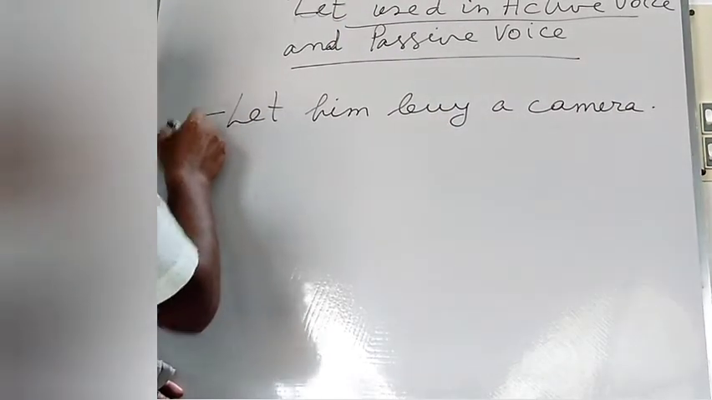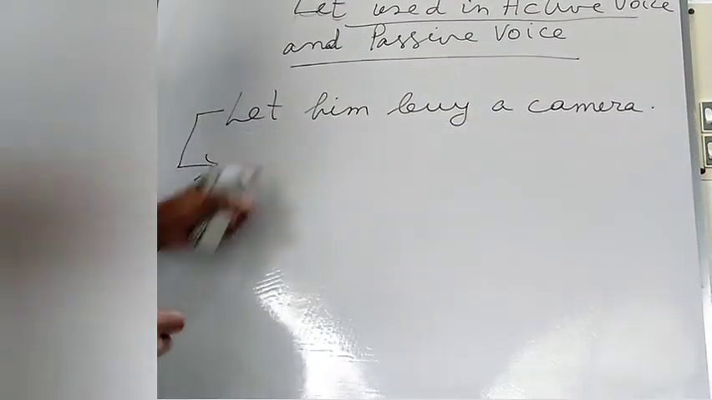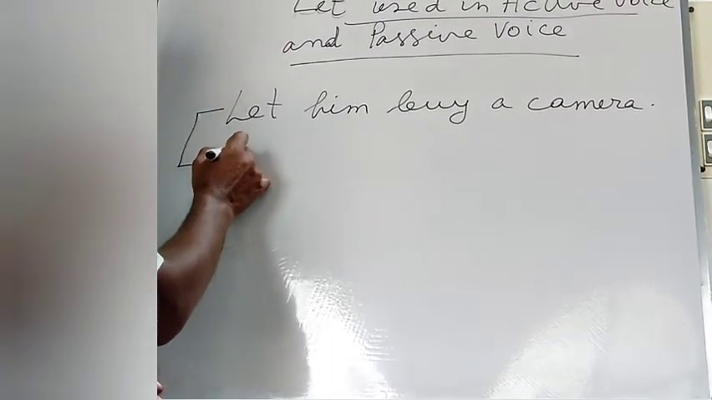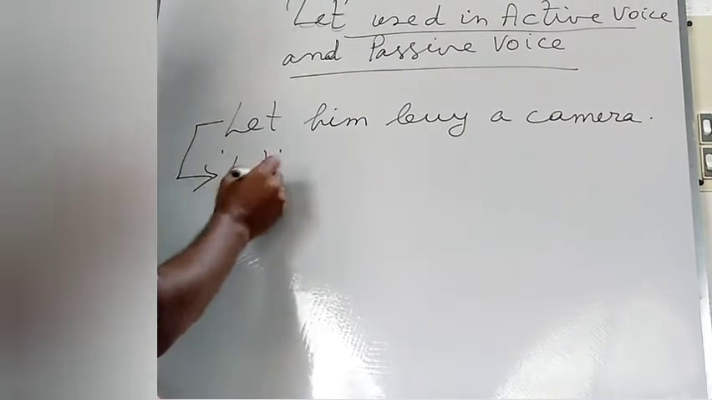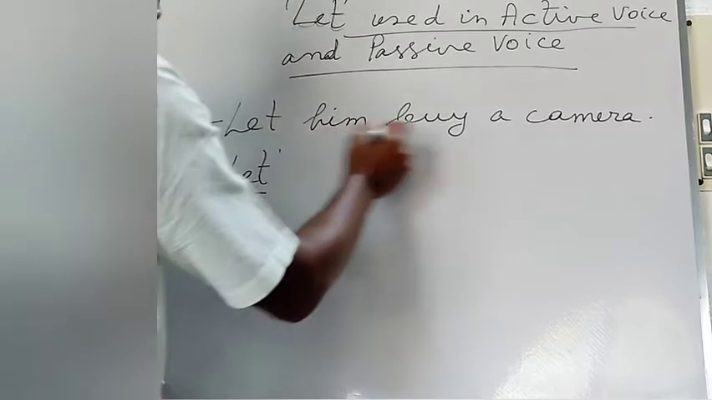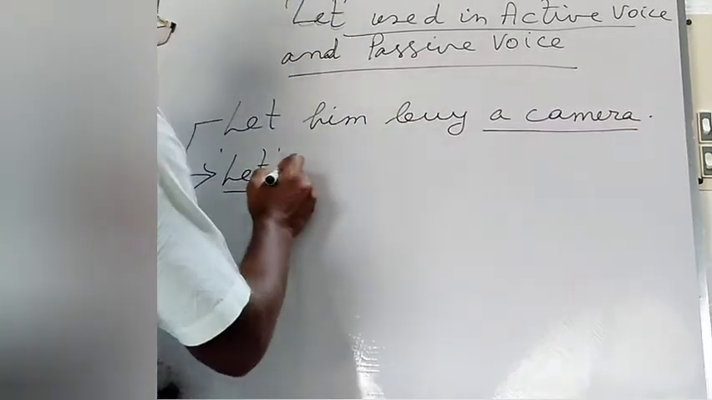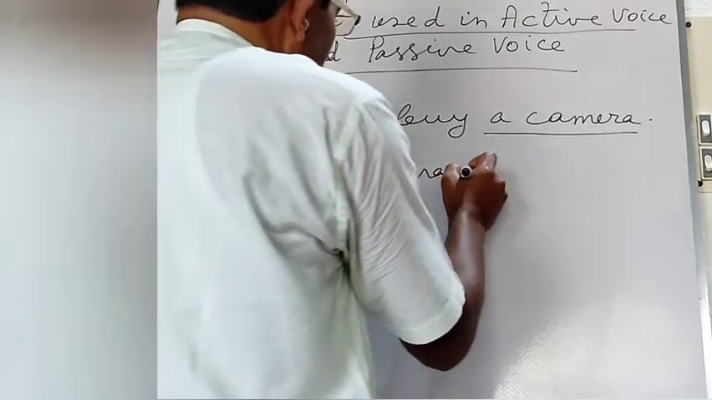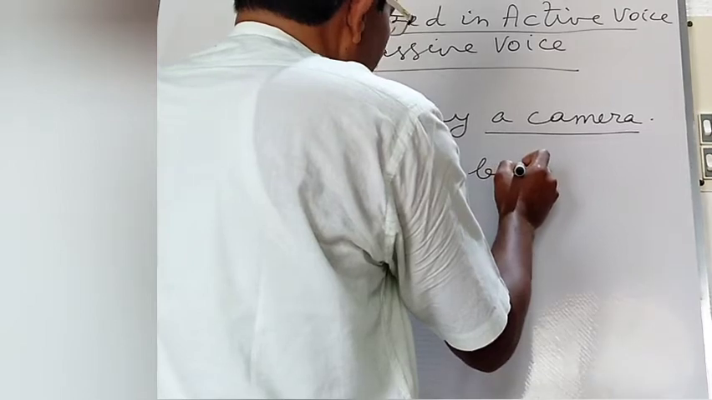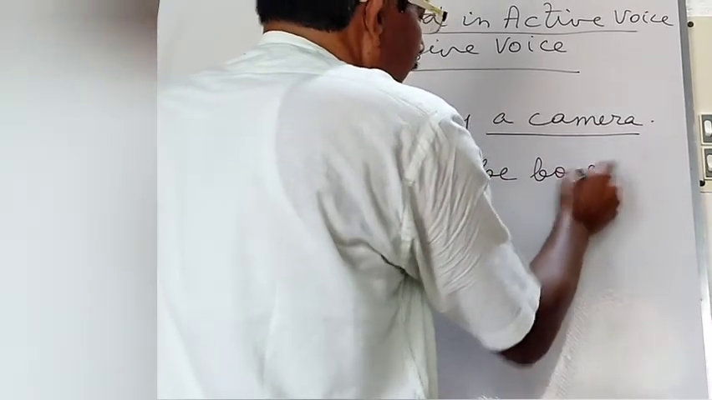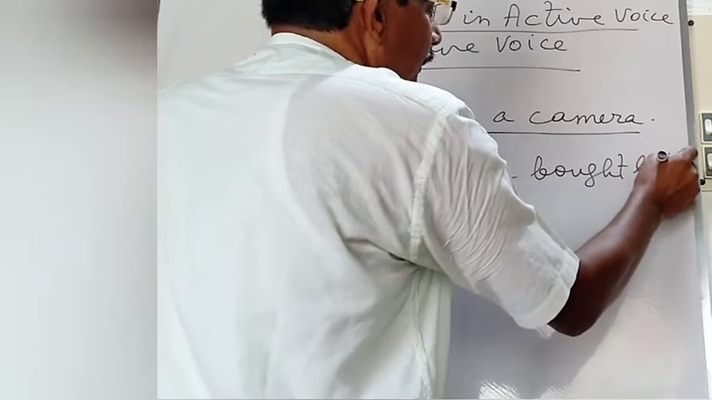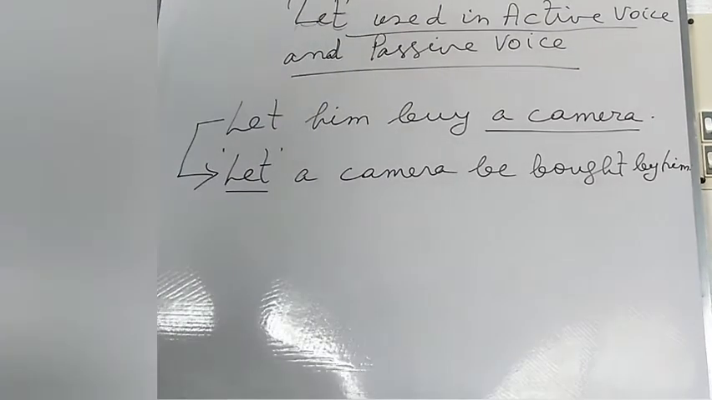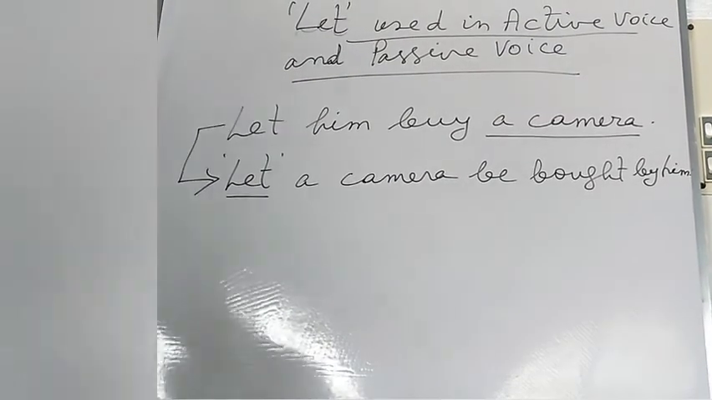Here this is the active voice, and at the time of converting the sentence into passive voice, you may change the sentence in this way, starting with let at the beginning. Let. Next, a camera, be bought by him. Let a camera be bought by him.